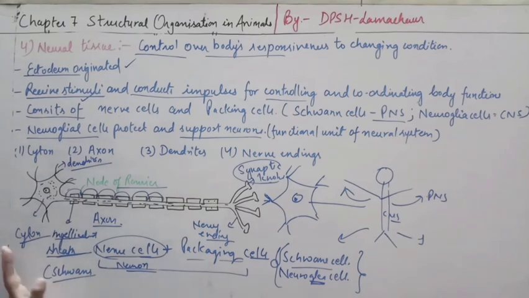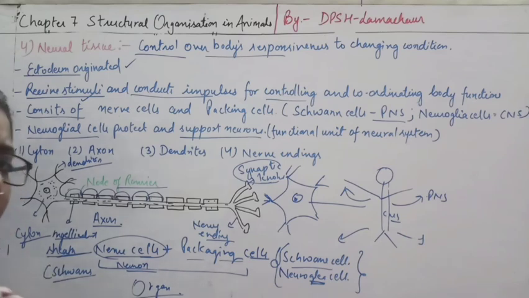These are some of the characteristics of neural tissue, which are helpful for the coordination of our body. So here we have completed animal tissue. When these tissues combine together, they form an organ. When many organs collect together, they form an organ system.